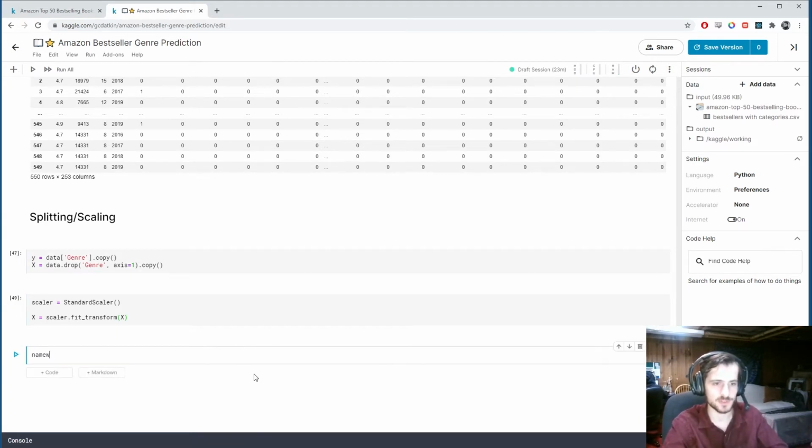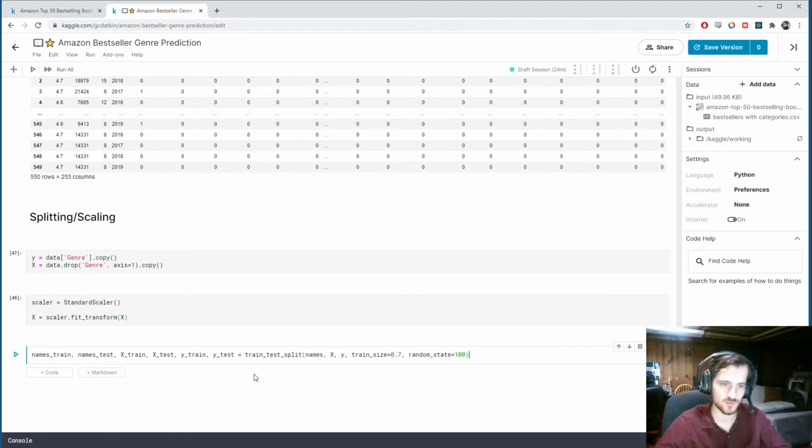So I'm going to split names along with x and y. So names_train, names_test, x_train, x_test, y_train, y_test is equal to train_test_split of names, x, y with a train size of 70% and a random state, let's say 100.